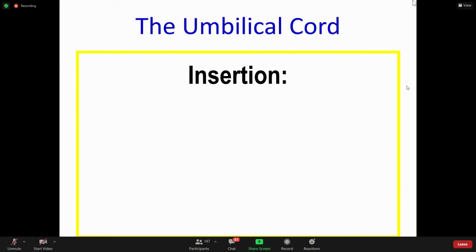Please remember, the roll number is roll number 45. Tell me, what are the blood vessels present in the umbilical cord?